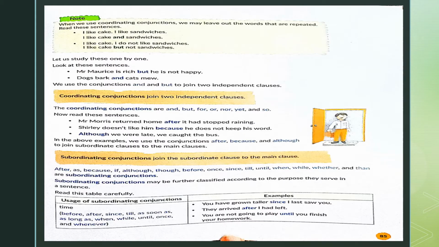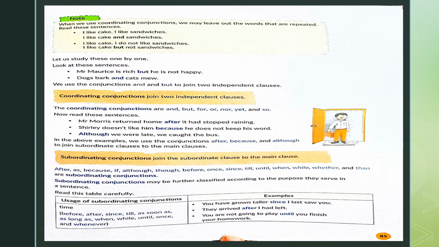Remember children, as discussed earlier in our first video regarding the same lesson, whenever we are using coordinating conjunctions to join two different sentences, we need not repeat the words. For example, if there are sentences like I like cake, I like sandwiches, and we use the coordinating conjunction and to join these two sentences, I like cake and I like sandwiches, it's not needed to repeat I like once again. We can simply write the sentence as I like cake and sandwiches.